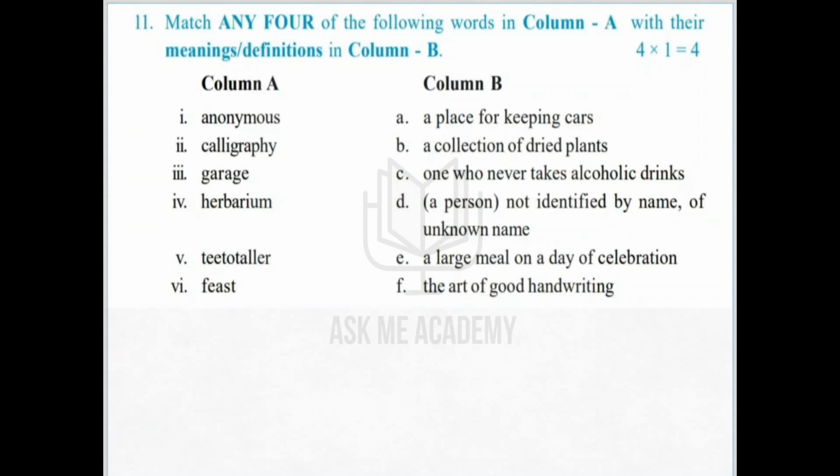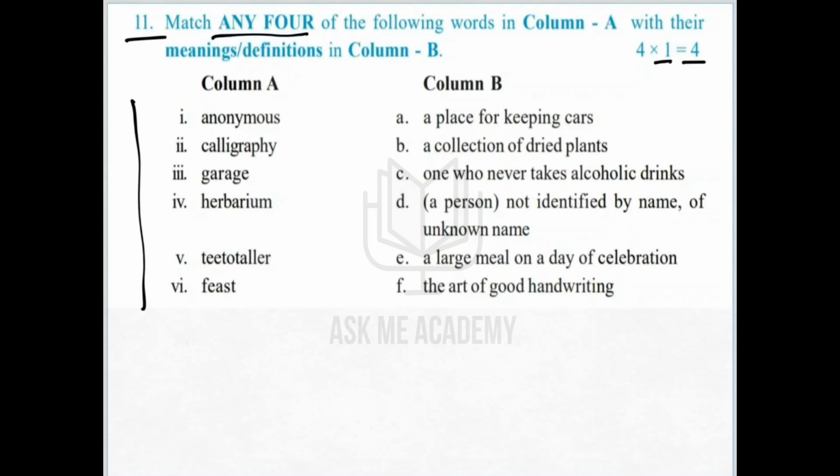Hello, in this video we are going to solve some second year English questions from AP and Telangana. The question is match the following words. In Telangana, this is question number 11. They will be asking you 6 words. You have to answer any 4 of it. Each word carries 1 mark. Totally you are going to get 4 marks in it. So next we will be seeing AP questions and later we will be seeing again Telangana questions.